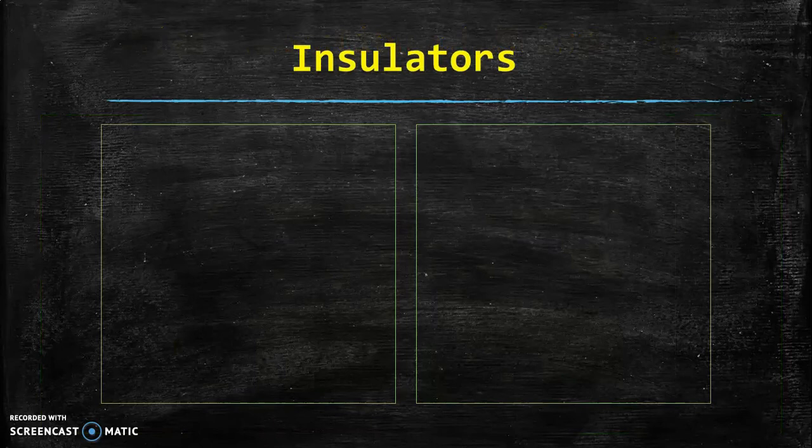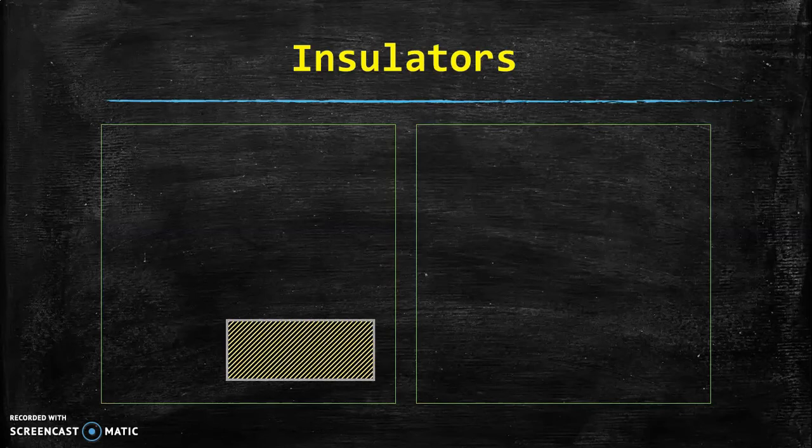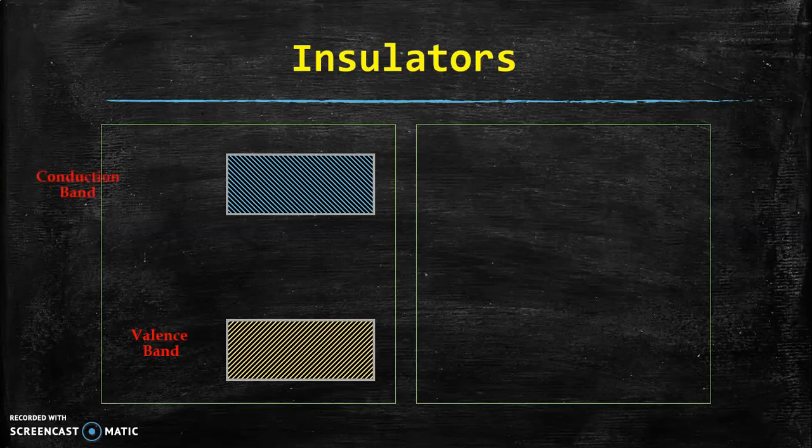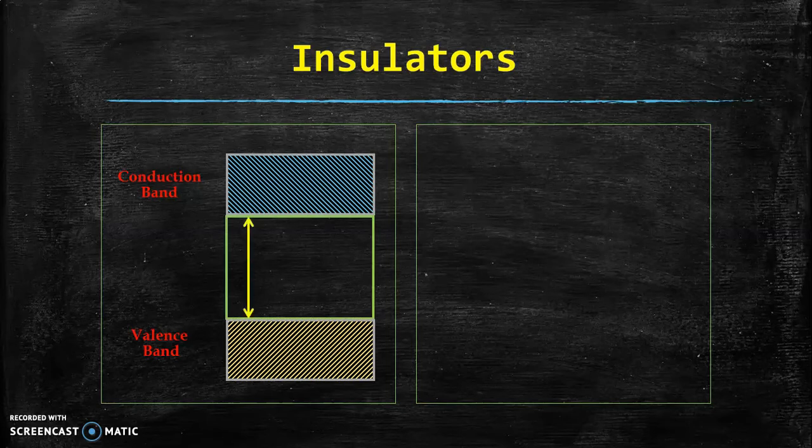Now let us study each category in detail. In case of insulator, we have as usual valence band and we have conduction band. The gap of energy between a valence band and conduction band, that is known as a forbidden energy gap. And the gap in case of insulator is very high, almost equal to 8 electron volt.